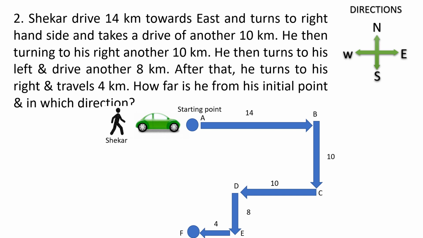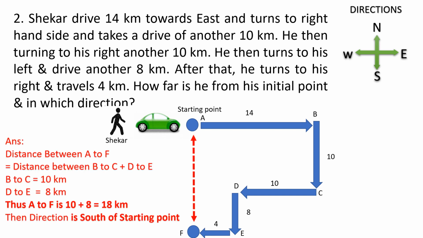So A to F will be equal to B to C, that is 10 kilometers, plus D to E, 8 kilometers. That is A to F is 18 kilometers, 10 plus 8, and he is towards south.